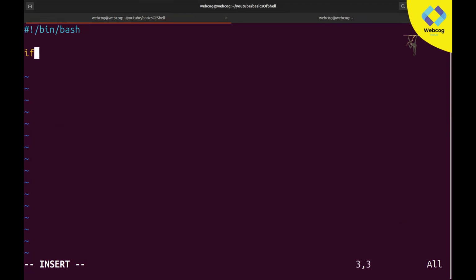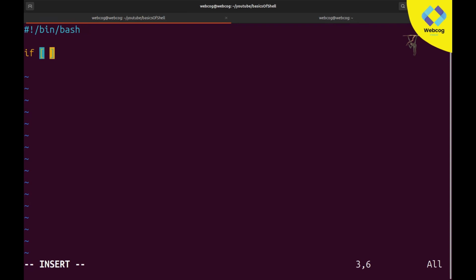So let's make a condition. For making a condition you need to write if, then square brackets with a space, and after that the condition. We will build the condition with the help of comparison operators, so we need to declare a variable here.